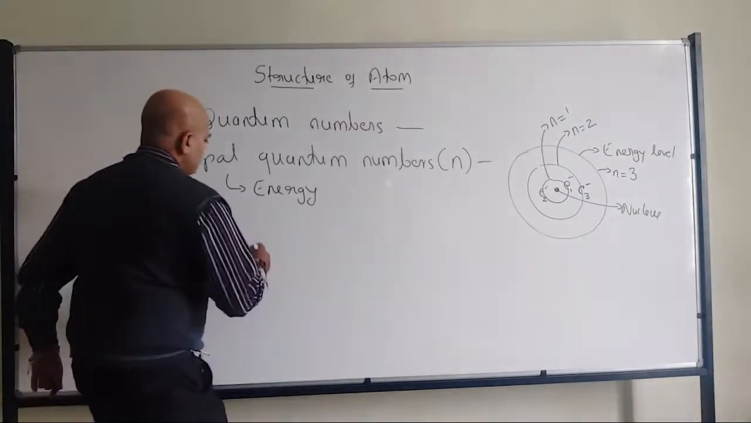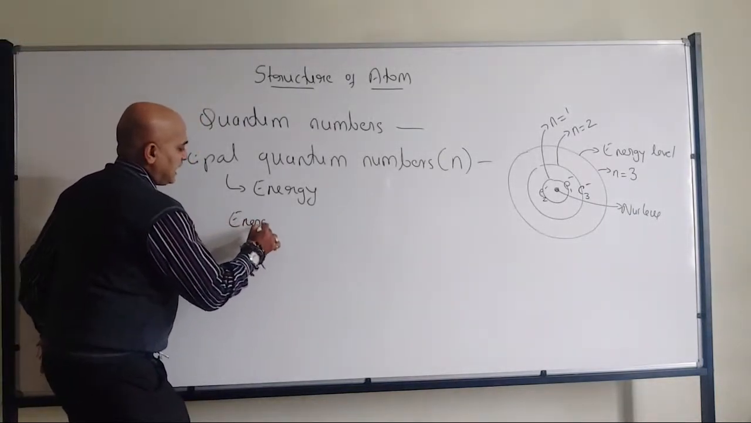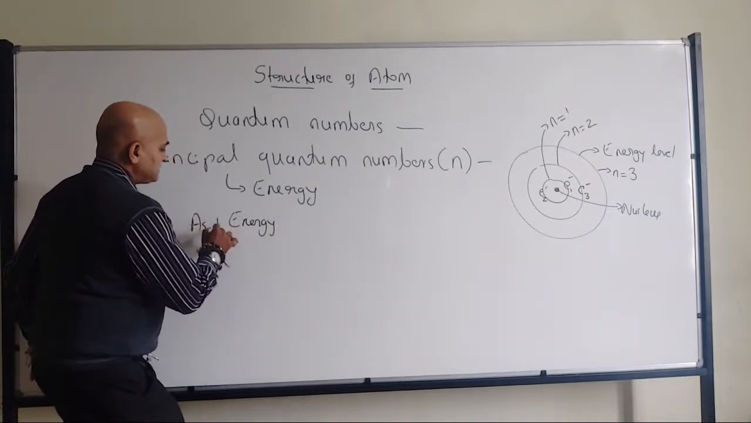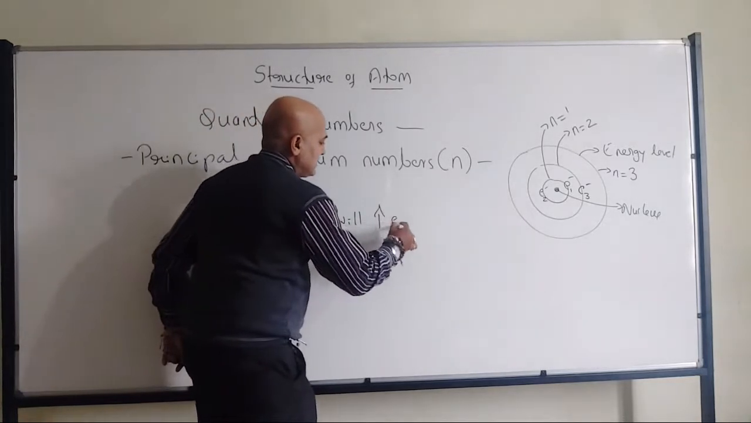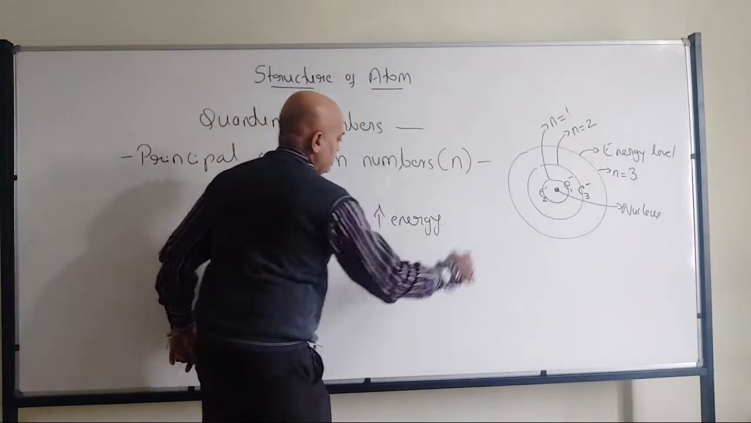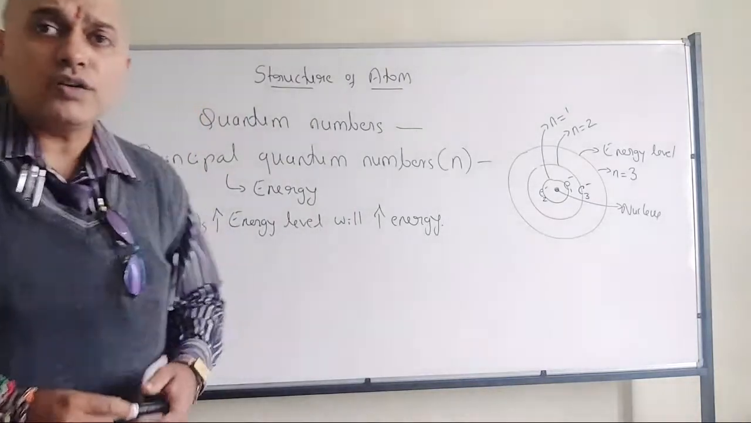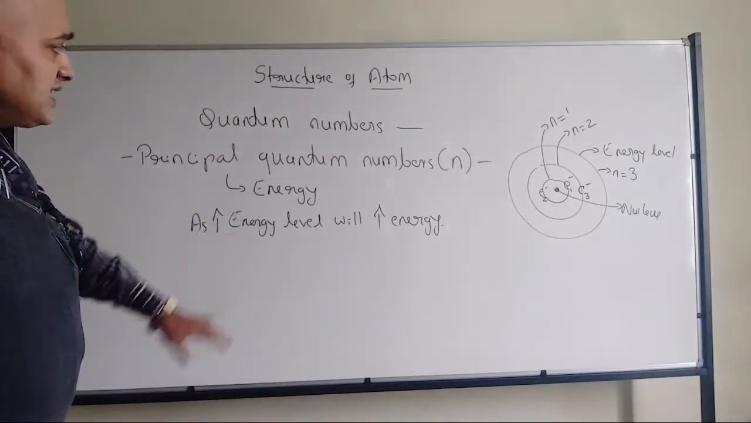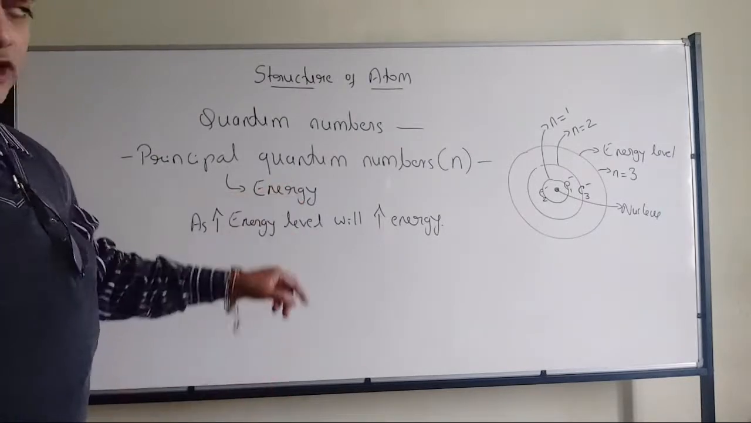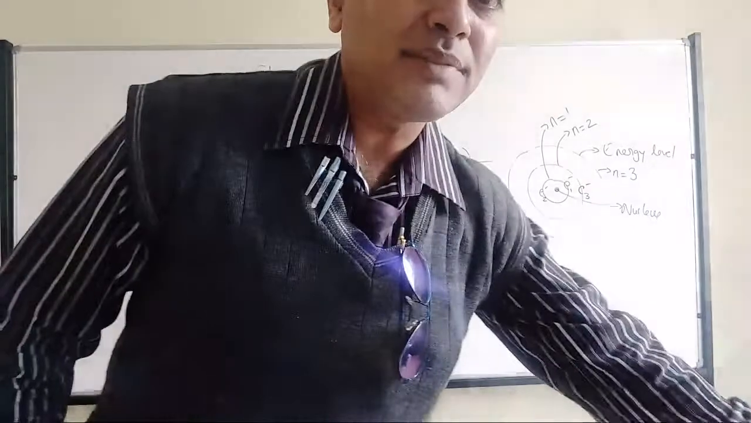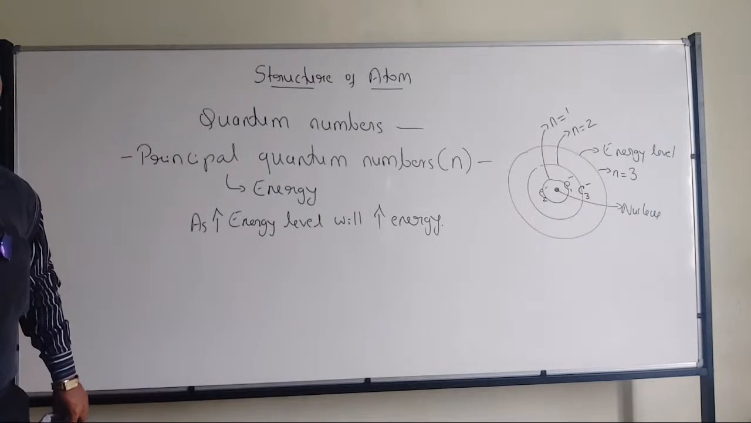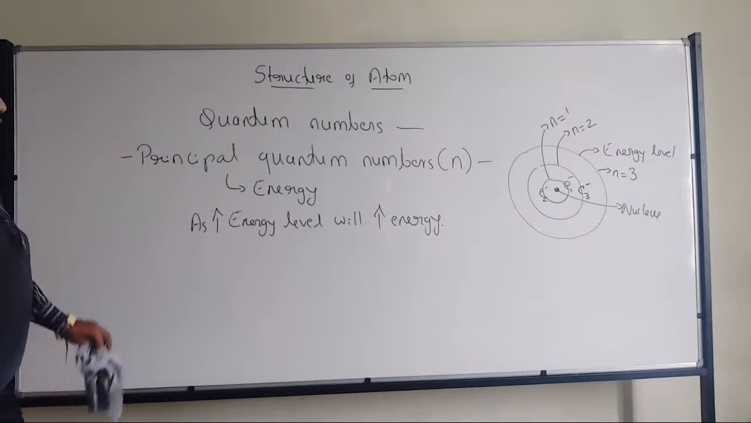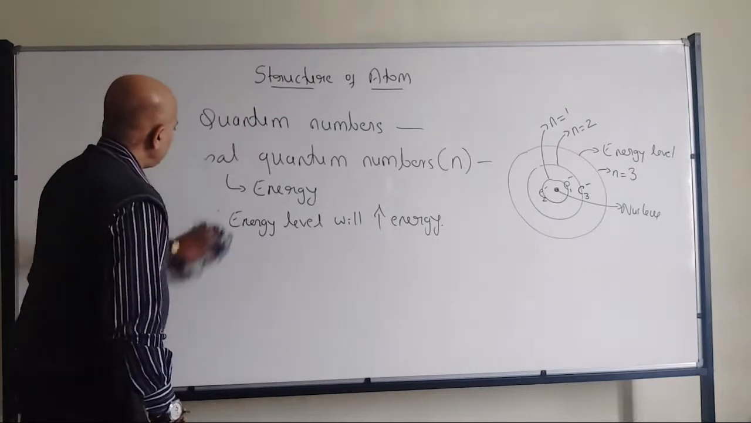So therefore, one last statement we can give: an increase in the energy level will increase the energy involved. Okay? As there is an increase in the energy level, the energy will increase. That means, as there is an increase in the principal quantum number, it is going to increase the energy. Any doubt in this, with respect to principal quantum number? If you don't have any doubt, shall we move to the next one?